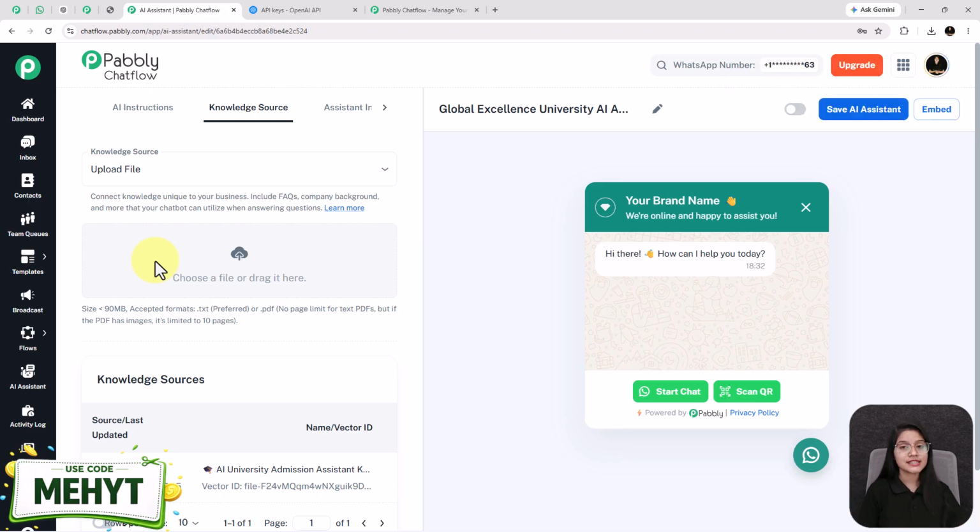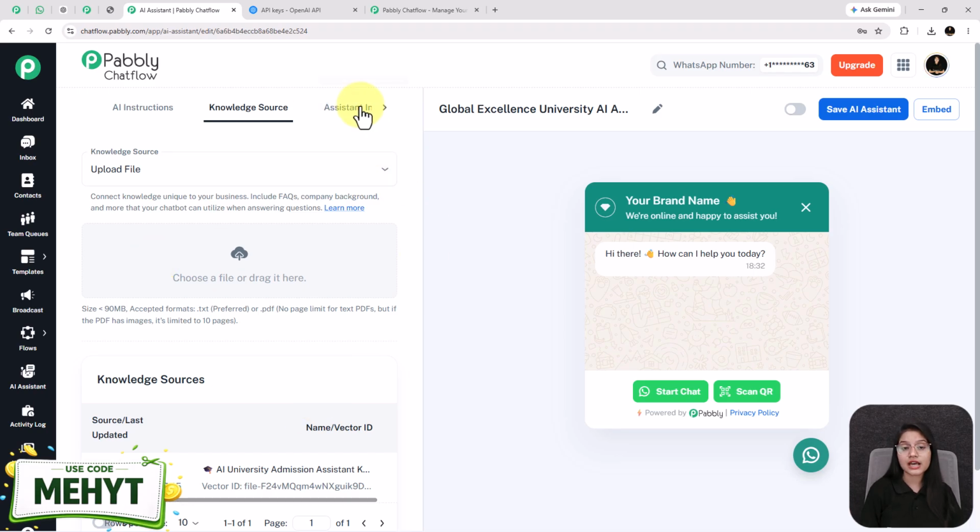Here I am designing this AI assistant specially to handle the admission inquiries for a university, but whether you run a real estate service based or any other business, you can customize the same AI assistant for that too. What you have to do, see, you just need to change the knowledge base file here according to your own business, and the further steps are the same.